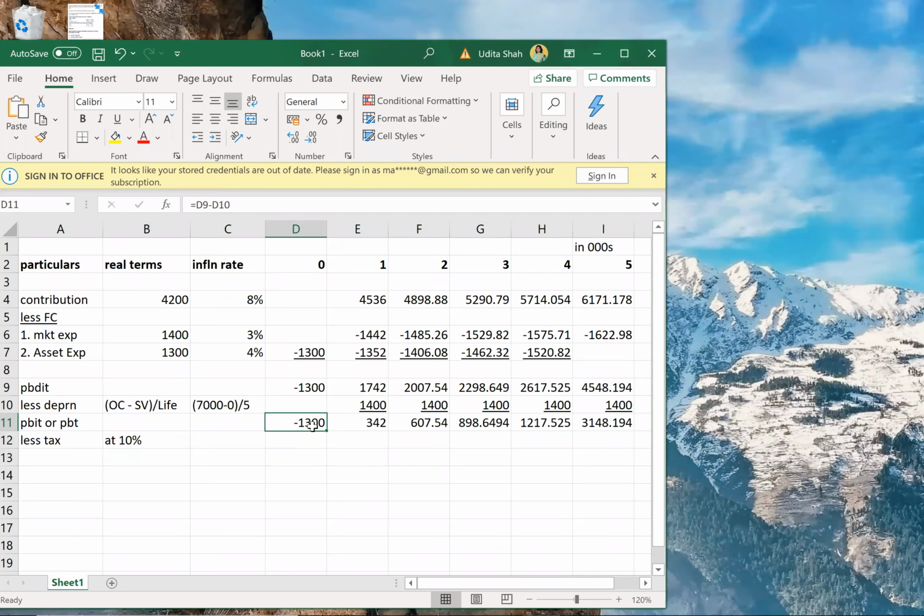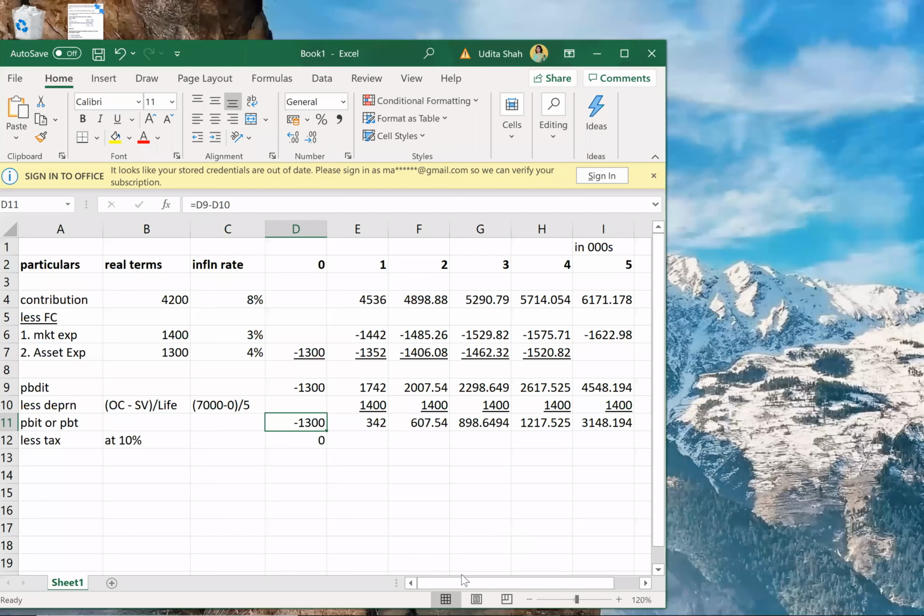Now there is a loss in year 0. So no income, no tax. Year 0, there is a loss, right? So no income, no tax. Year 1, what will happen? Entire 342 goes off here.